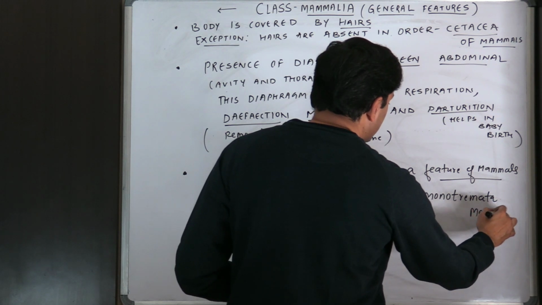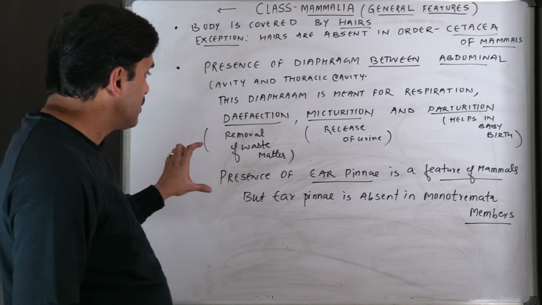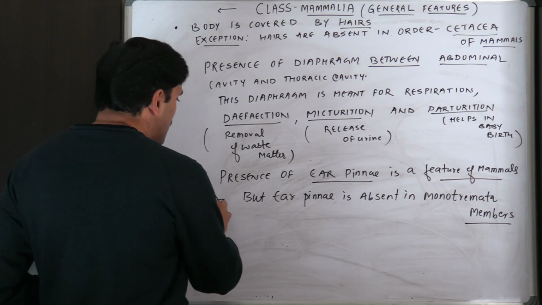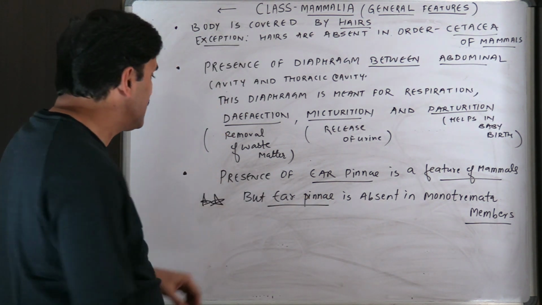Monotremata were basically the prototherians.